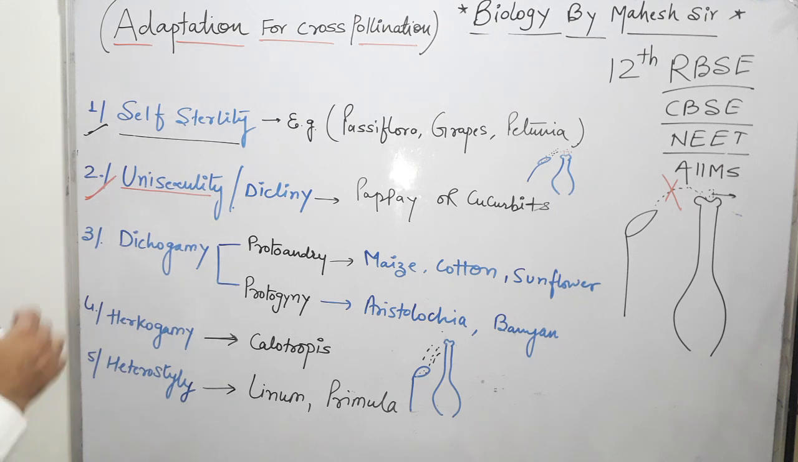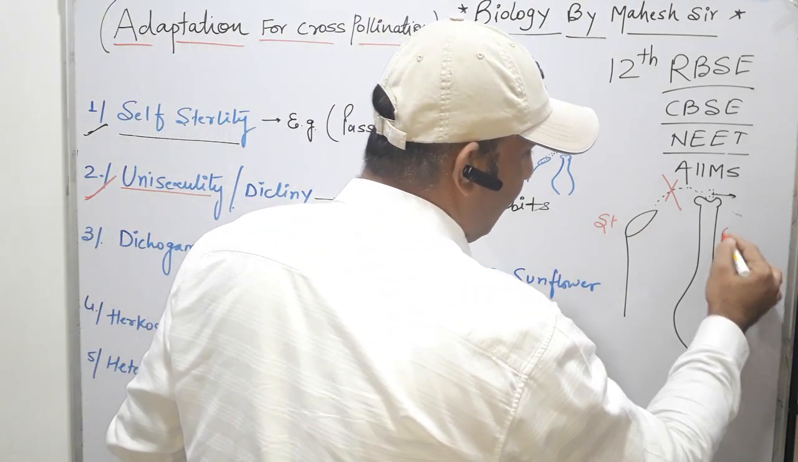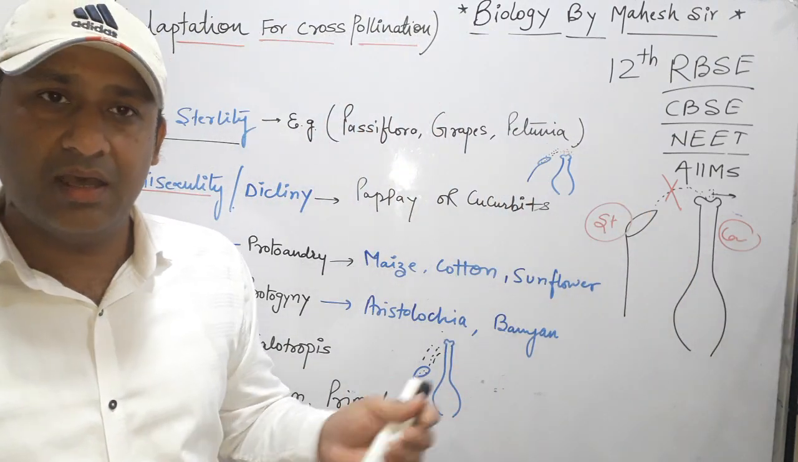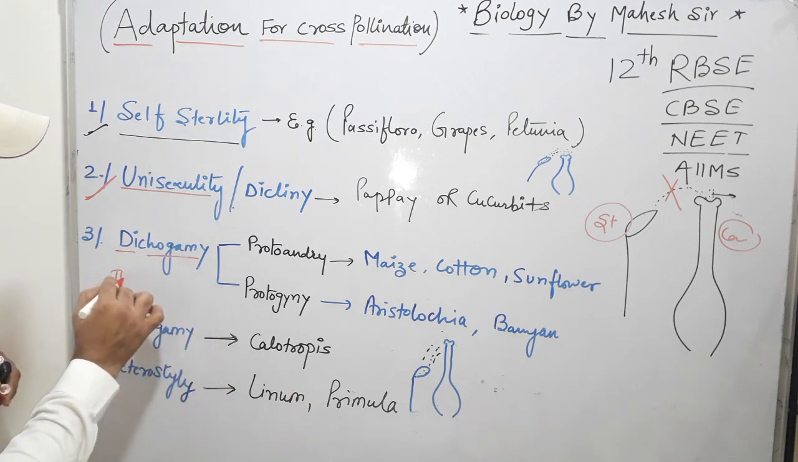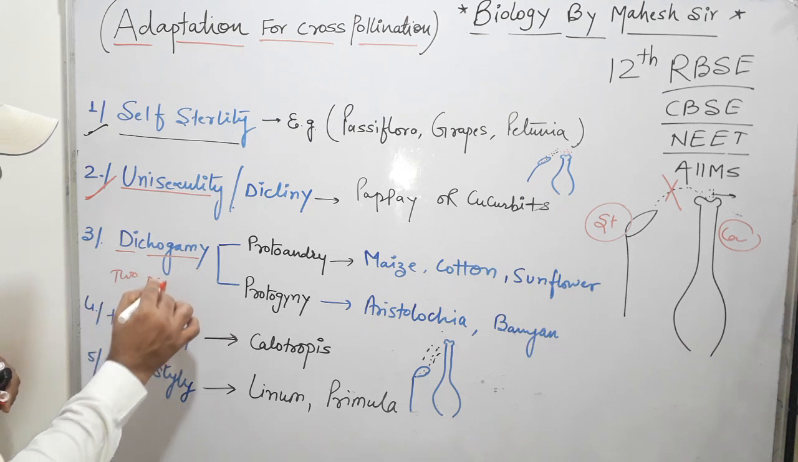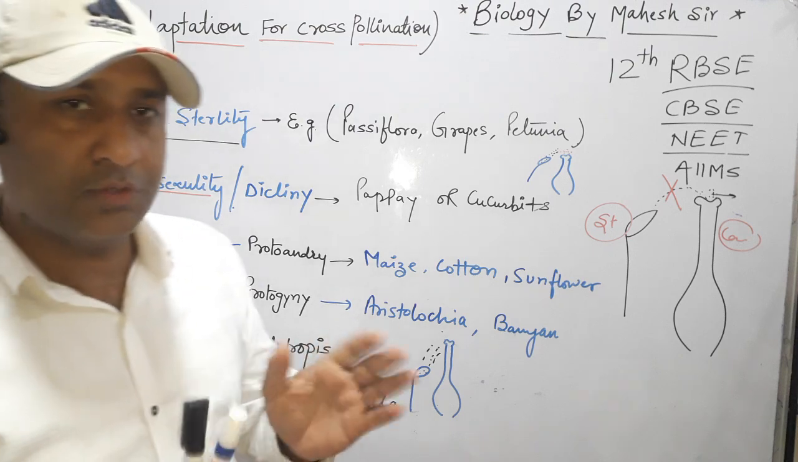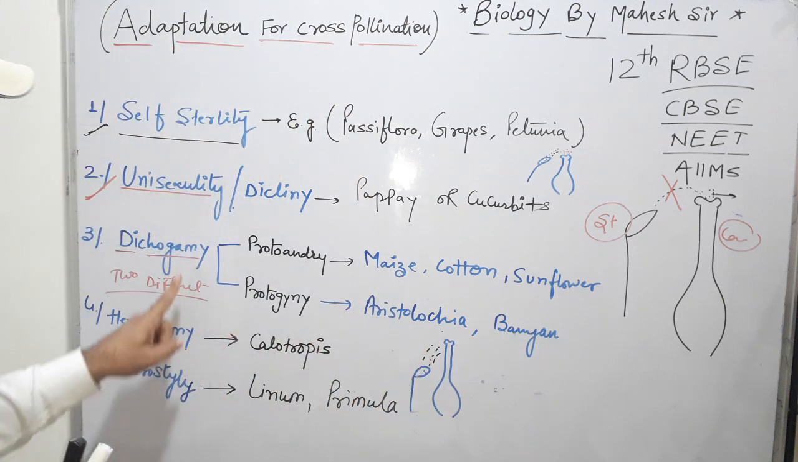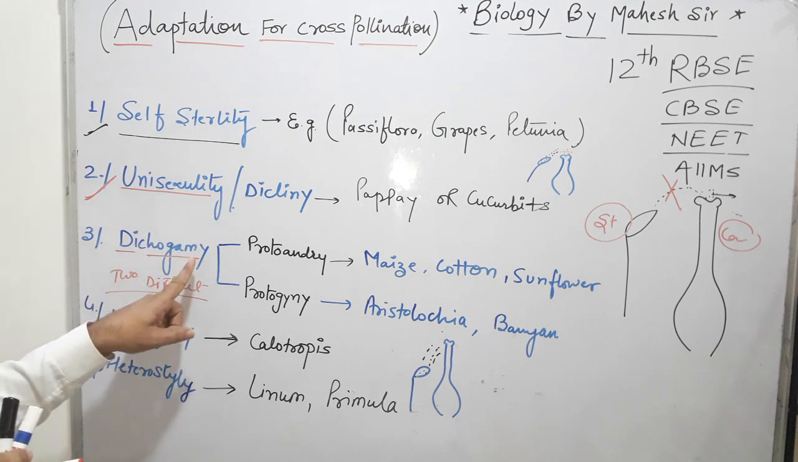Third is dichogamy. Dichogamy means the condition in which the maturation of stamen and carpel occurs at different times. In most cases the stamen and carpel mature at the same time, but in dichogamy they mature in different periods or intervals. The condition is called dichogamy.